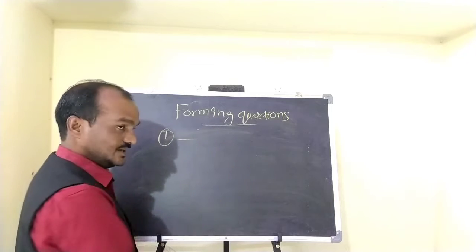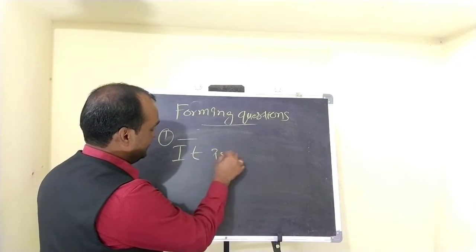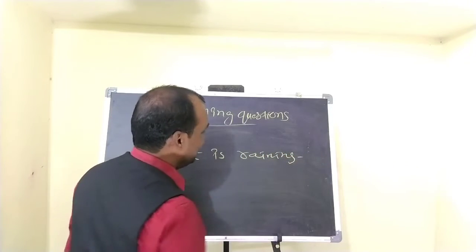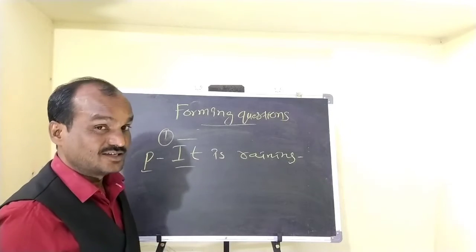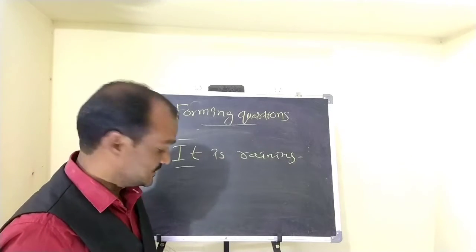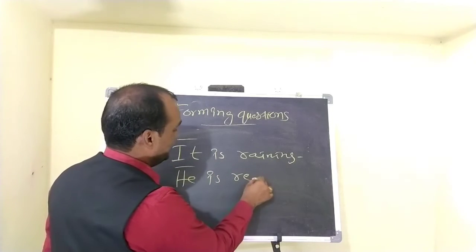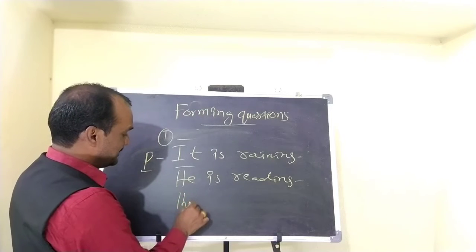What the first way is, for example, it is raining. It is raining is a positive statement. Or he is reading. He is reading is a positive statement. They are coming.